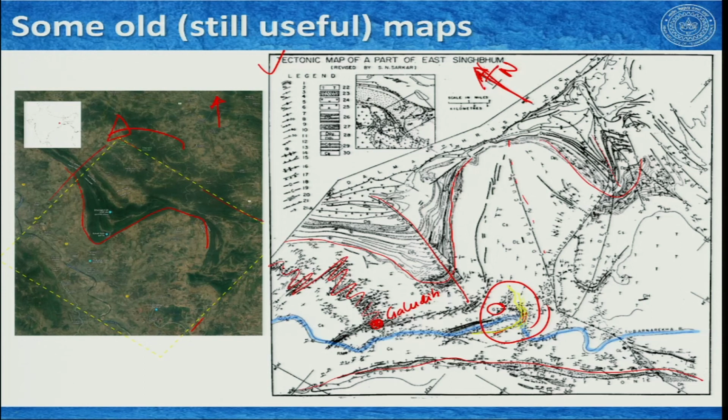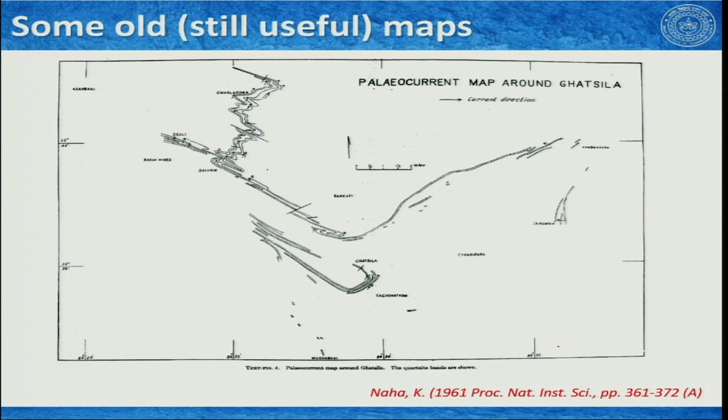Let us have a look at another map, a very old map, but this map only covers this particular area. This is a map by Professor Khitin Naha, who was a professor in IIT Kharagpur. Here we see these quartzite bands, though he prepared these maps for a different purpose. So, the entire country rock that you see here is mica schist, and these things that you see, these folded or differently oriented layers, are quartzite.